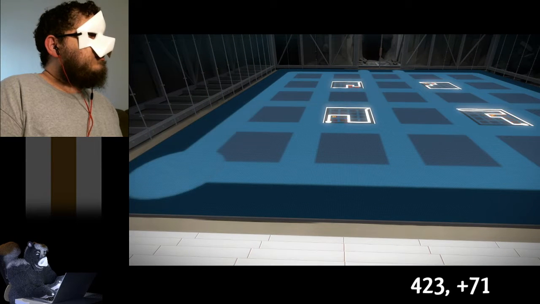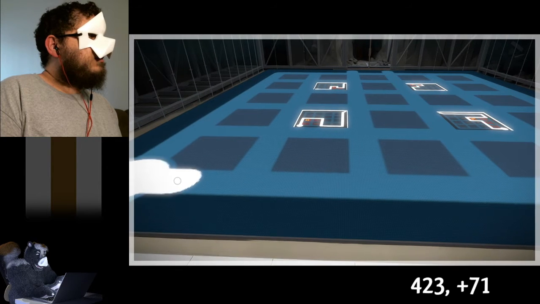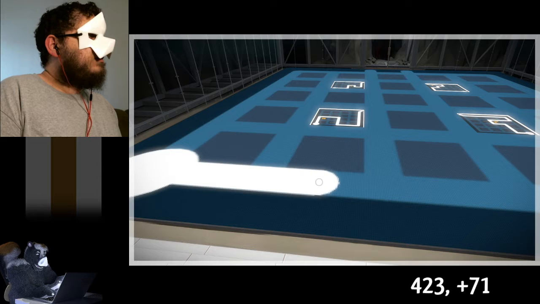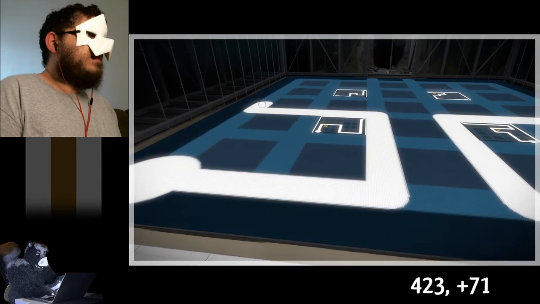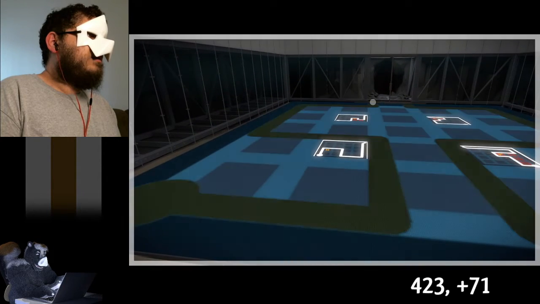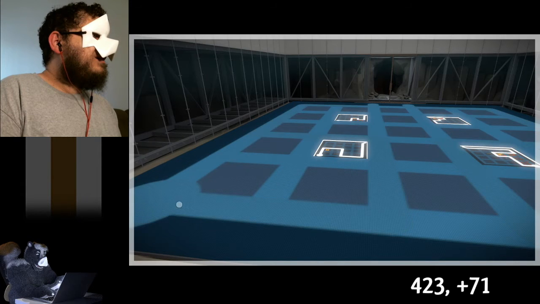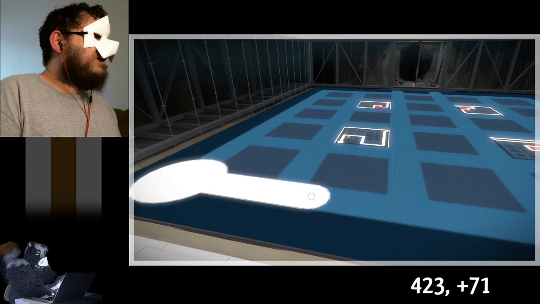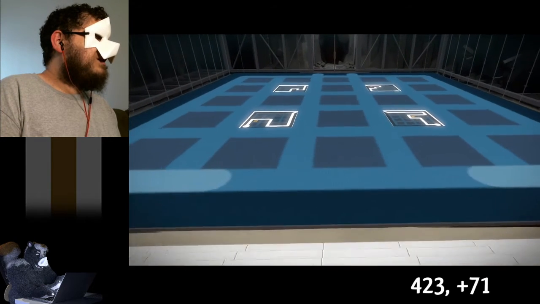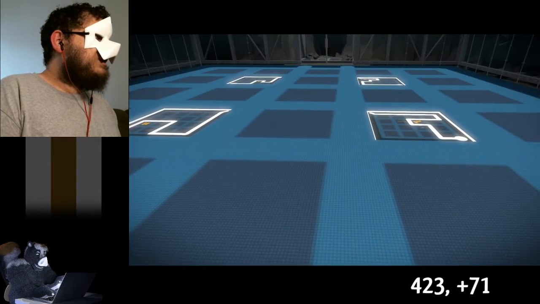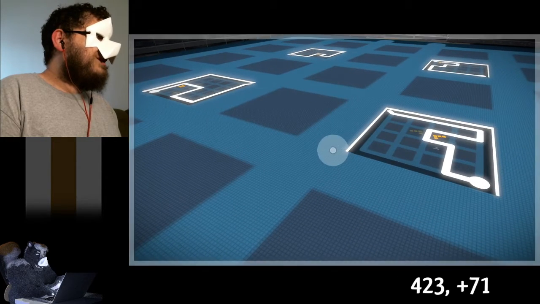Oh. Ah, yeah. Okay, so it is a little clearer. First off, these guys are probably going to have to be mirror images of each other, one way or another.